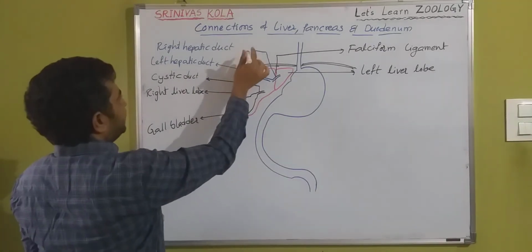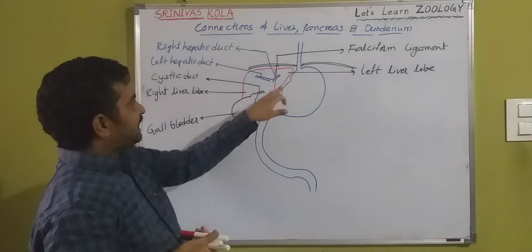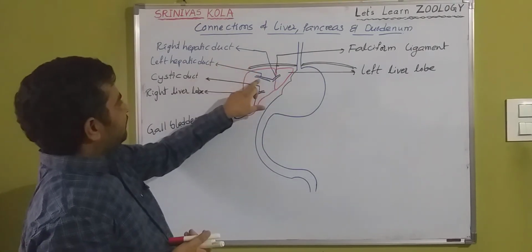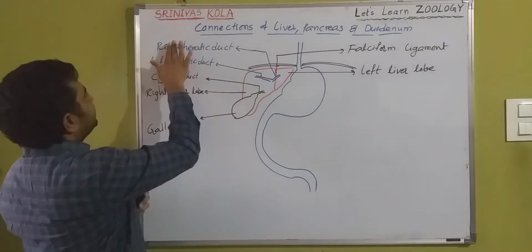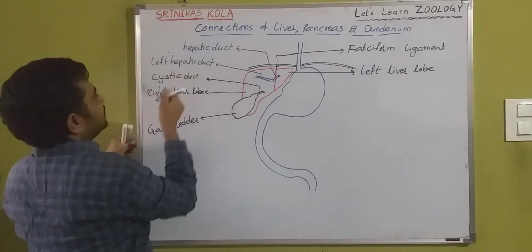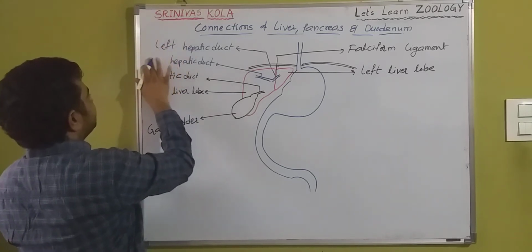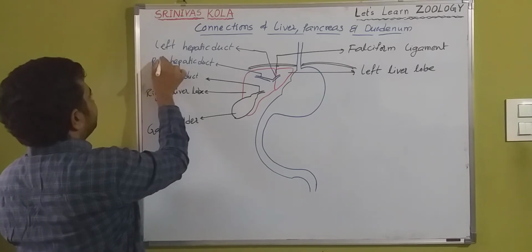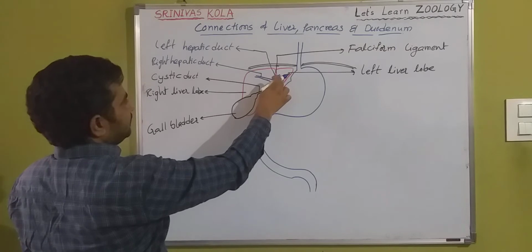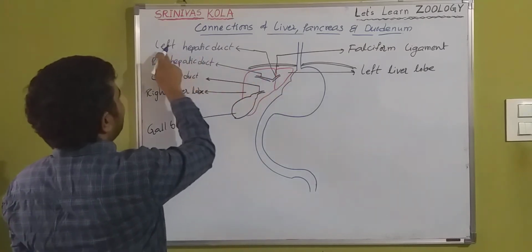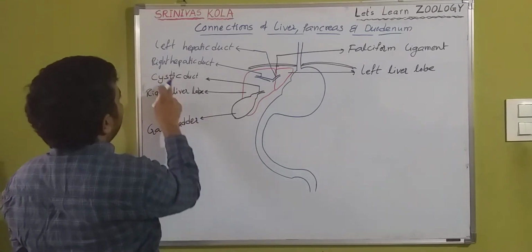So from the left lobe there is a duct called the left hepatic duct, and from the right lobe, the right hepatic duct. So this is the left and this is the right.